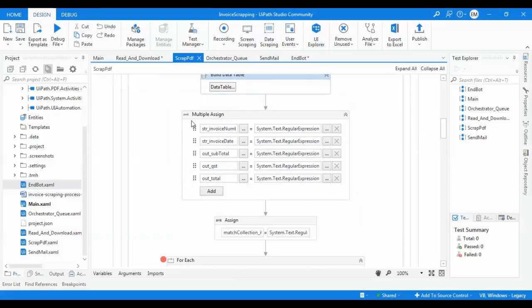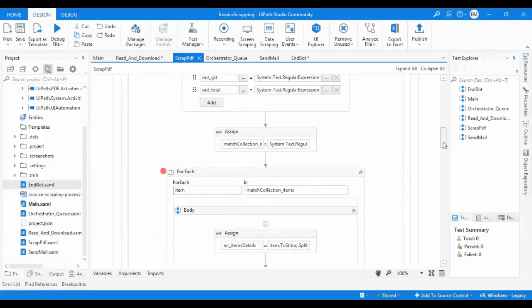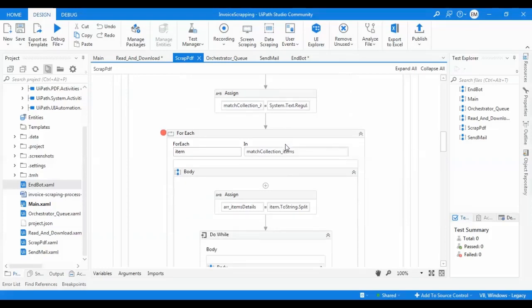I'm using a multiple assign here to get this data using regular expressions. I'm getting the invoice number, then the invoice date, then the out subtotal, out GST, and out total. And now I'm using a match collection to get the raw items, to get the tables in a match collection using this regular expression. After that, I'm looping through this match collection.